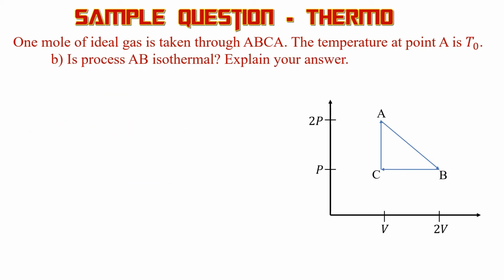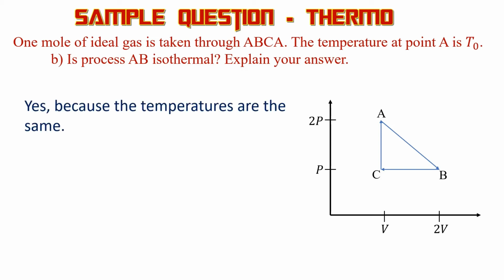All right, part B is pretty easy. Is the process isothermal? Yes, it was, because we got that temperature at A was T sub 0. Temperature at B was T sub 0. Isothermal means same temperature. So yes, that was an isothermal process because both those points are at the same temperature.